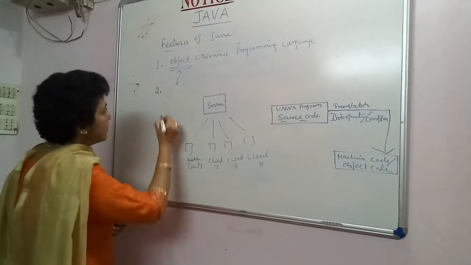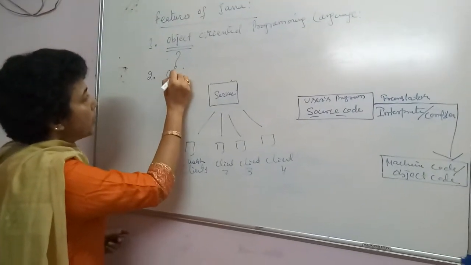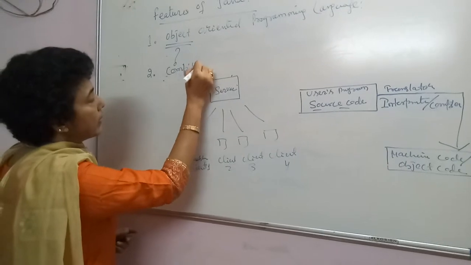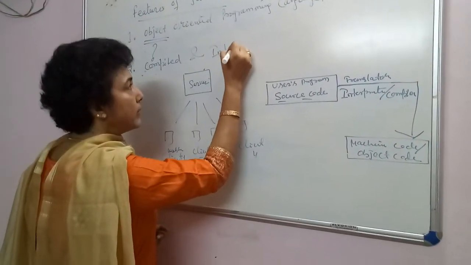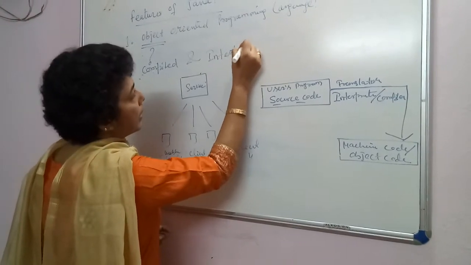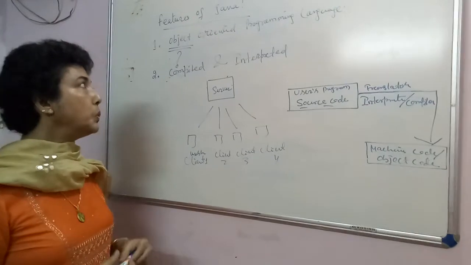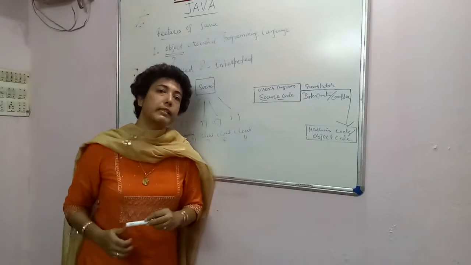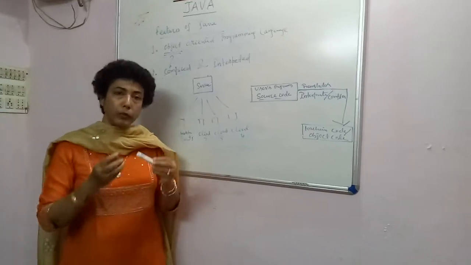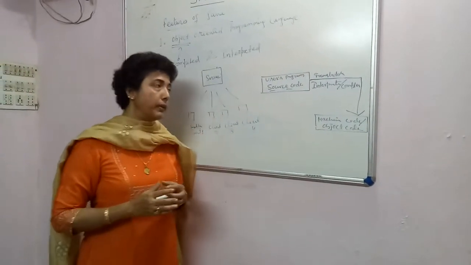Second and important feature is it is both compiled and interpreted. Now to understand what this is, let us go back to our previous discussion a few minutes back about compilation and interpretation.